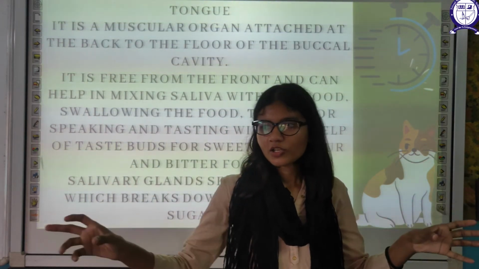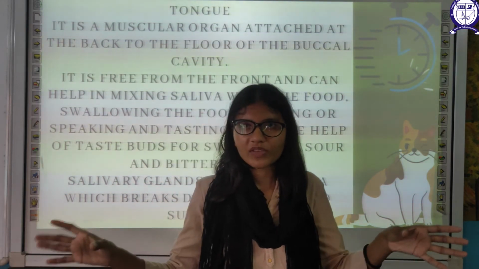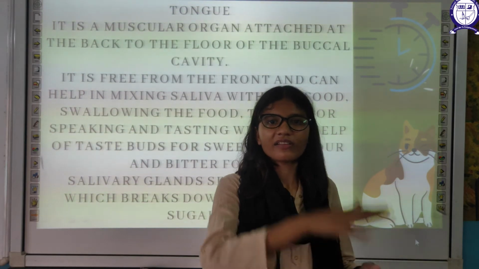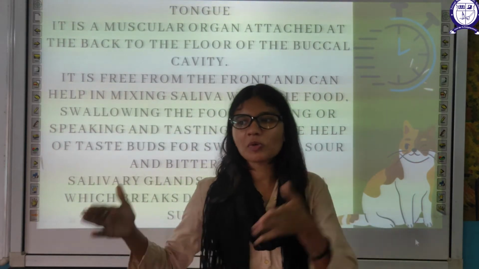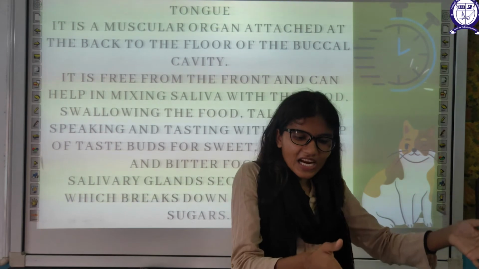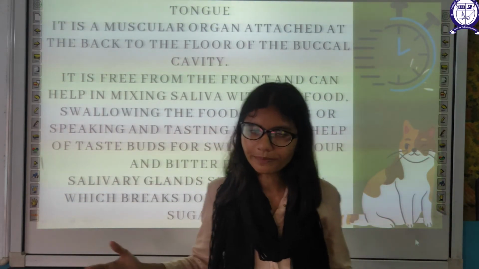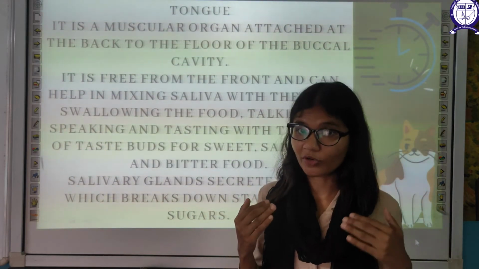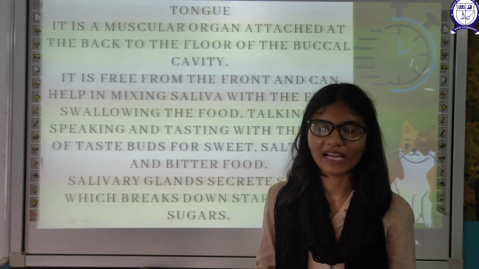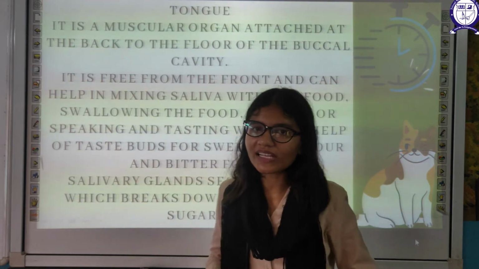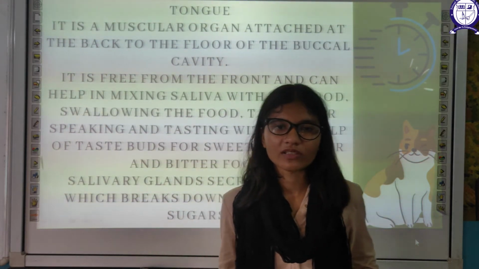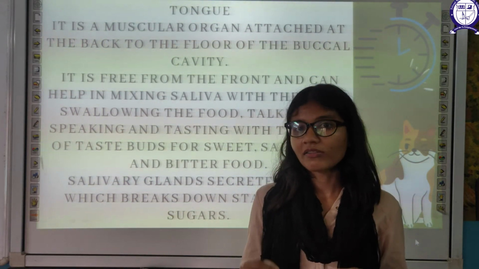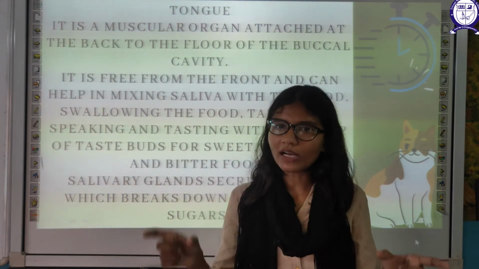Starch is complex, sugar is that much simpler a version. In digestion, complex food is converted into simple, large food items into smaller ones. Breakdown of starch will give you sugar. So this started in your mouth only, by the help of amylase. Amylase is the enzyme. All digestion requires certain enzymes. The very first enzyme present in your mouth is amylase, which converts starch into sugar.